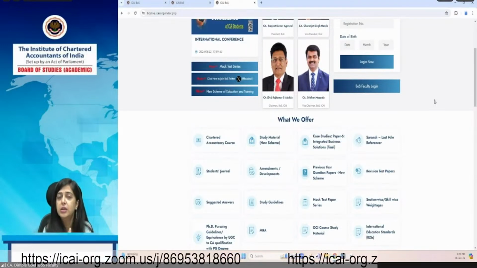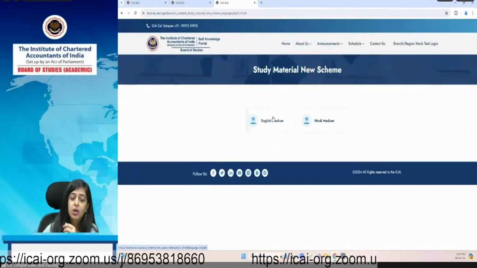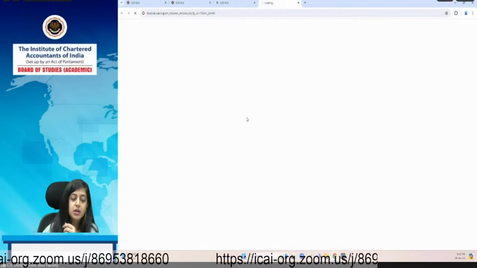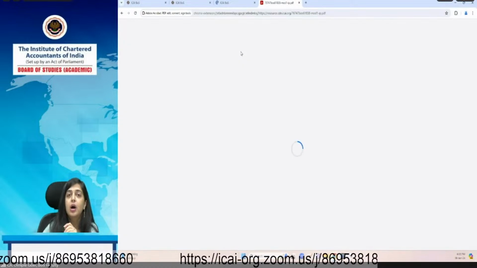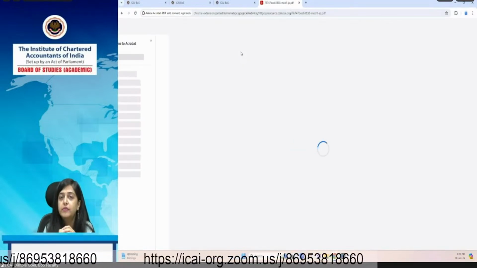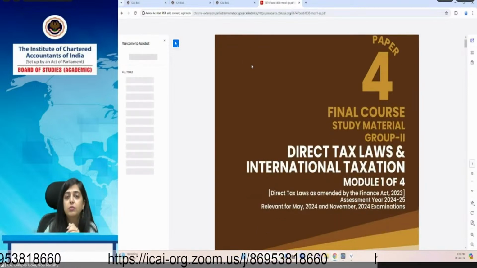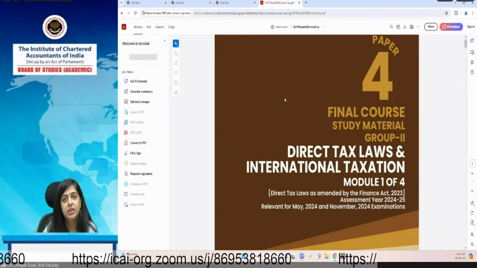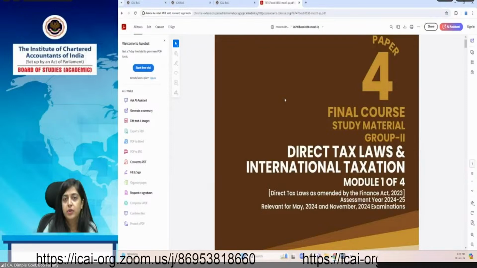So the study material, which is already hosted on the institute website, is the October 2023 edition. The October 2023 edition of the study material of the final paper for Direct Tax Laws and International Taxation will be applicable for the November 2024 examination. So students, you have to read with that study material only. There will be no separate study material for the November 2024 examination.